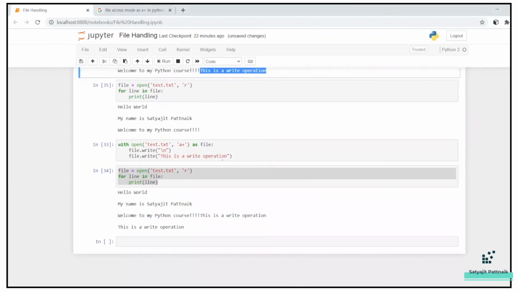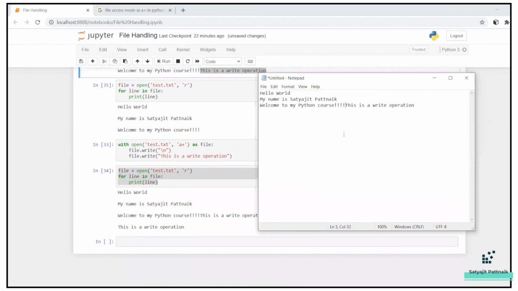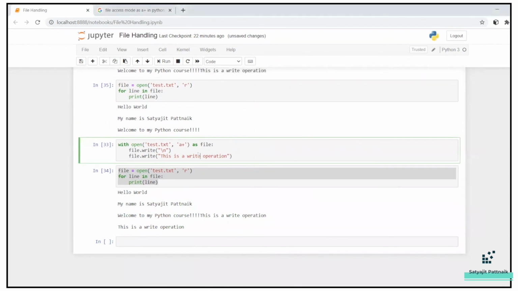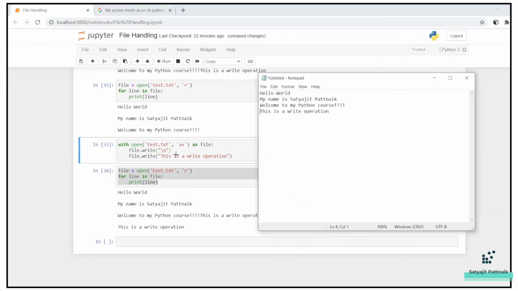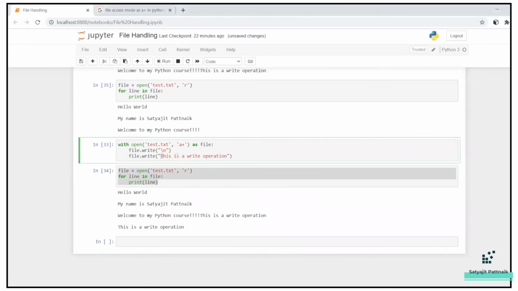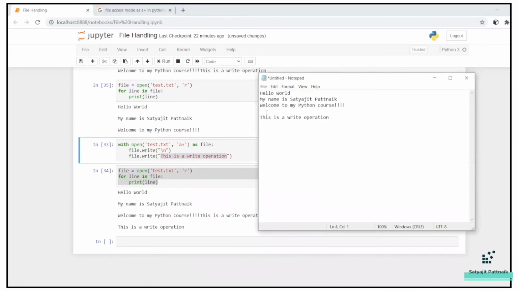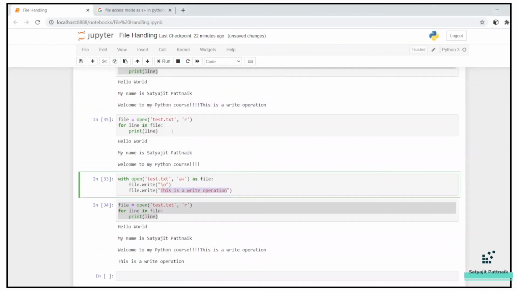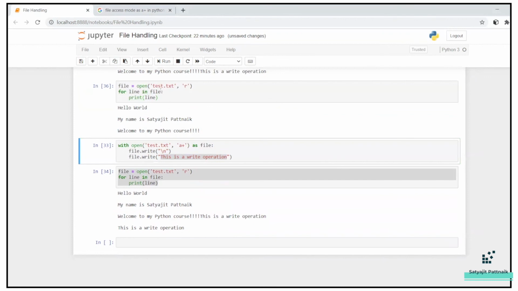Now, instead of this, I want to write it in a separate line. So we need to call our slash n operator, which takes the cursor from this line to the next line. And here it will do this particular write operation. Your final output will look like this. Let me run this program. So I'm running it again. This is how my file looks as of now.